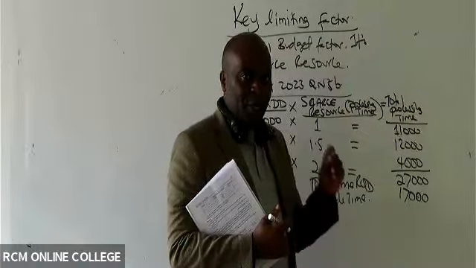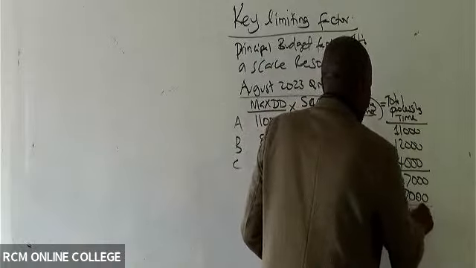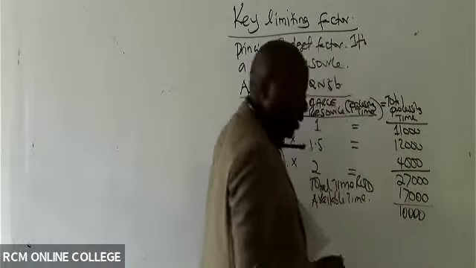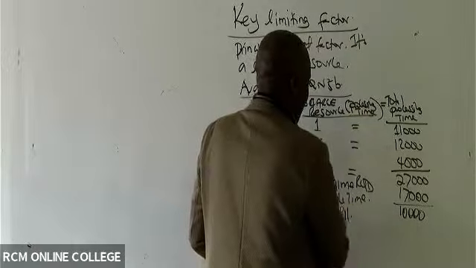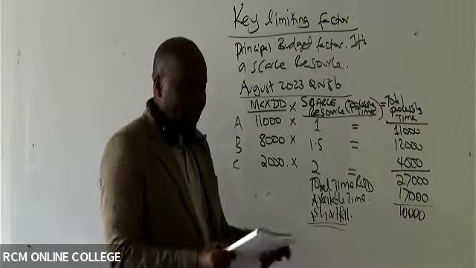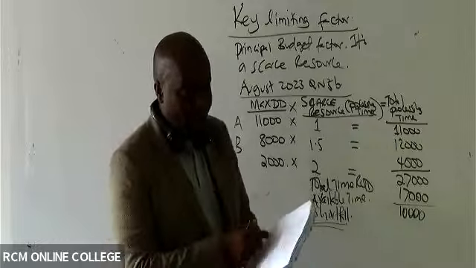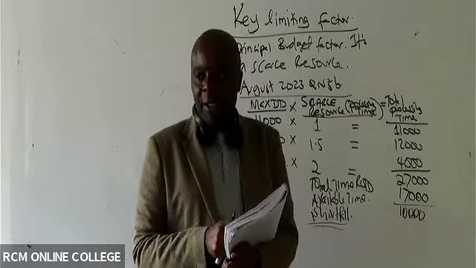So then what is the shortfall? To get the shortfall, you look at the time needed vis-a-vis the available time. You subtract. So in this case, this gives us what, somebody? 10,000. So this is the shortfall. That is what they wanted you to do in part 1 of this question. They wanted you to compute the shortfall of the limiting factor, something that you've been able to do very, very well.